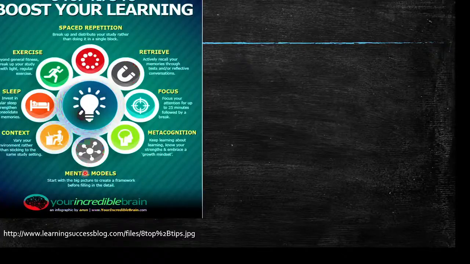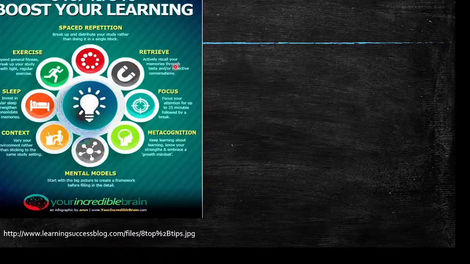Start with the big picture, look at the overall picture, go through it, then create chunks of the topic and then learn. Then metacognition, keep learning about learning. That is, know your strengths and embrace a growth mindset. That is, focus on improving your knowledge, improving yourself from where you stand, day in and day out. And focus. So the Pomodoro technique, what we discussed: 25 minutes of totally focused learning, then take a 5 minute break, then again 25 minutes focused learning. If you practice this, it will be really wonderful.